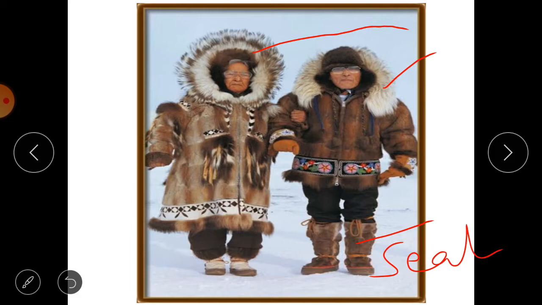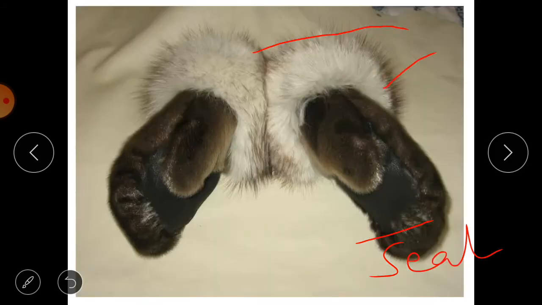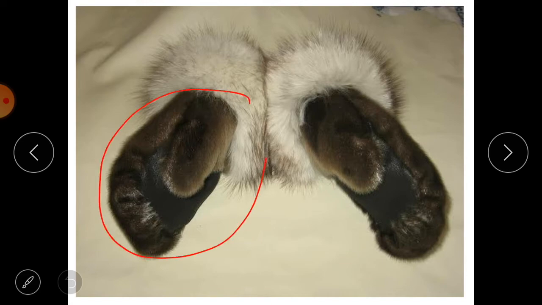So this type of clothes they wear. Then we have this mitten. Here you can see it is also made up of seal skin, and these mittens have only two parts, one for the thumb and another for these four fingers. These four fingers are in one part. So this is the mitten.